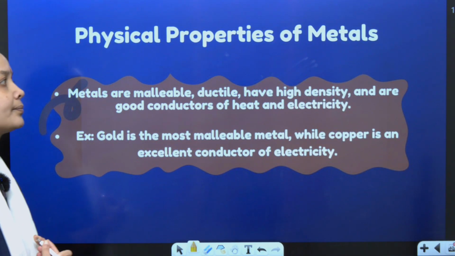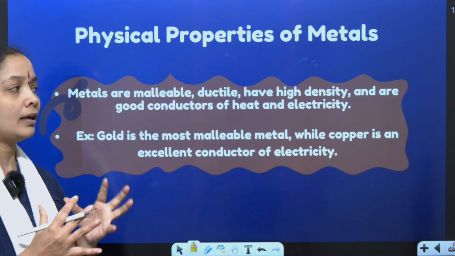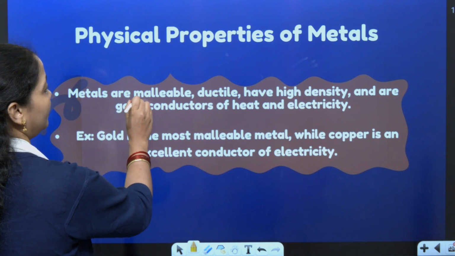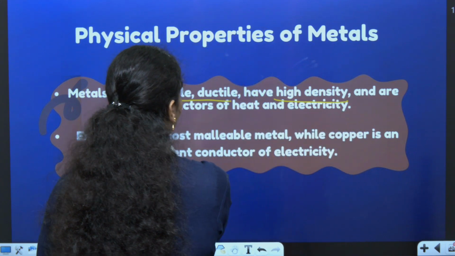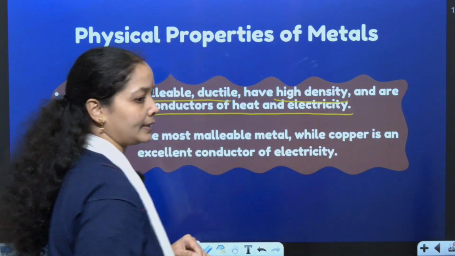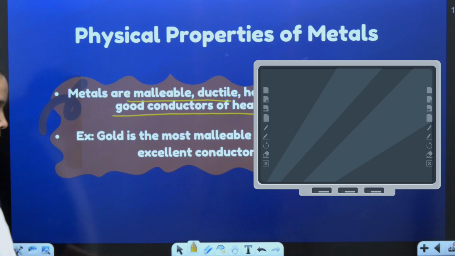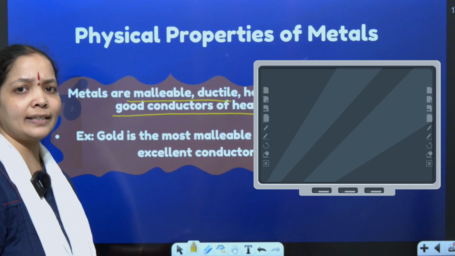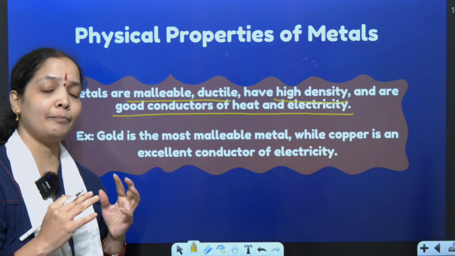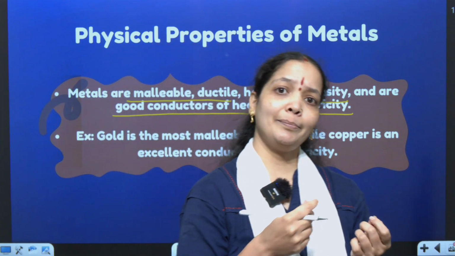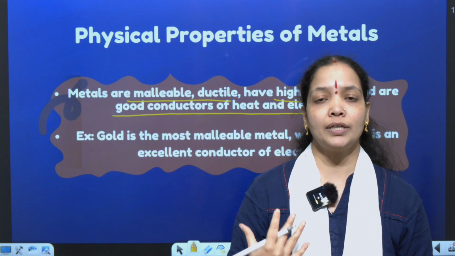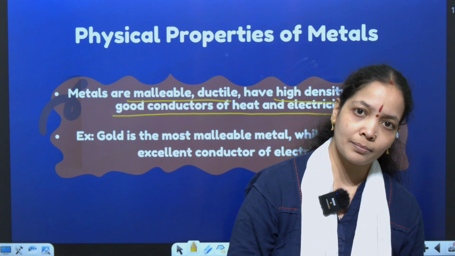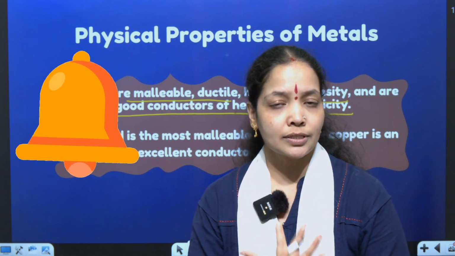What is a metal? Metal is hard, malleable, ductile, has high density, and is a good conductor of heat and electricity. See, the board is made up of a metal. It's hard. It can be shaped. So we say metal is hard. It can be beaten into wires. It can be beaten into sheets. It can be converted from one form to another form. So it also produces sound.